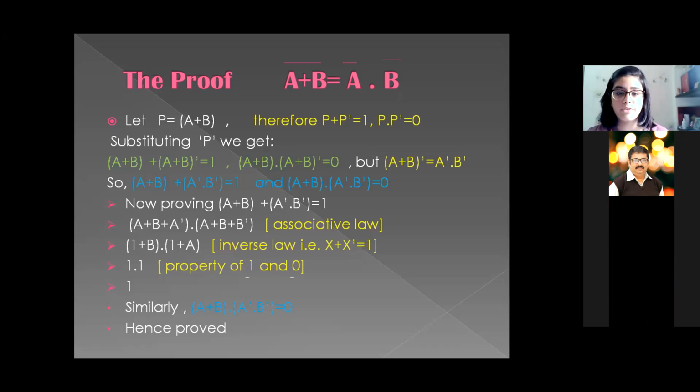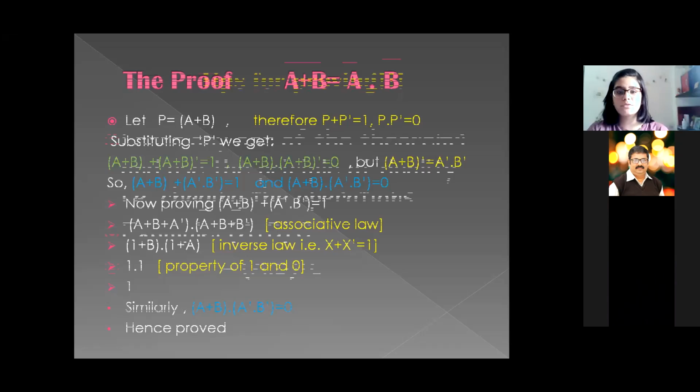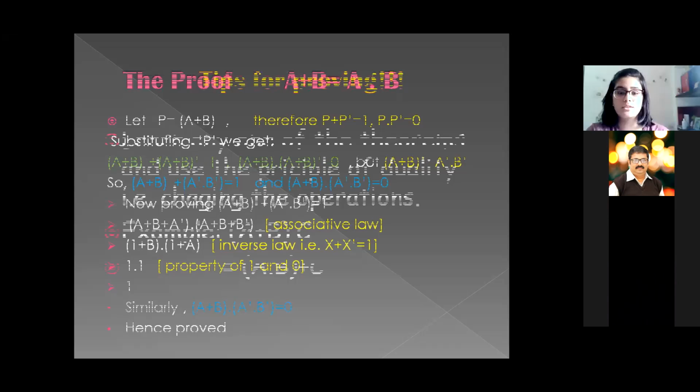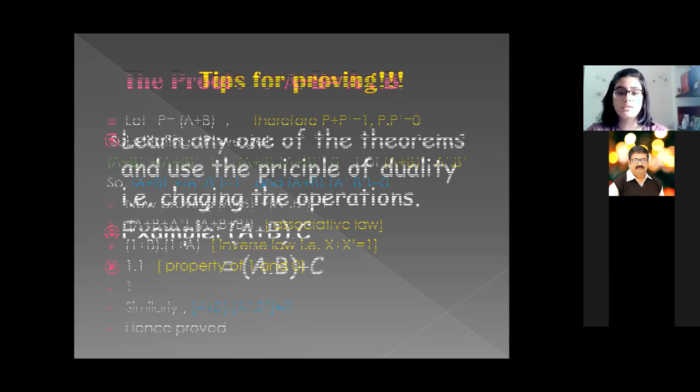Now, tips for proving. Everyone faces a big difficulty in proving De Morgan's law, but here's a tip for you. You need to learn any one of the theorems of De Morgan and use the principle of duality, that is changing the operations. For example, a plus b dot c. Here you can replace the AND and OR operators after proving any one of the theorems, and you will get the other theorem proved. So this is the flexi that we prepared.